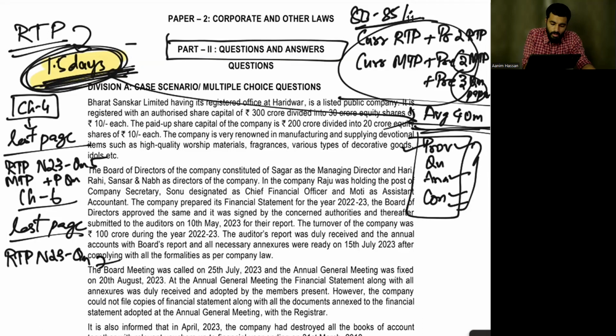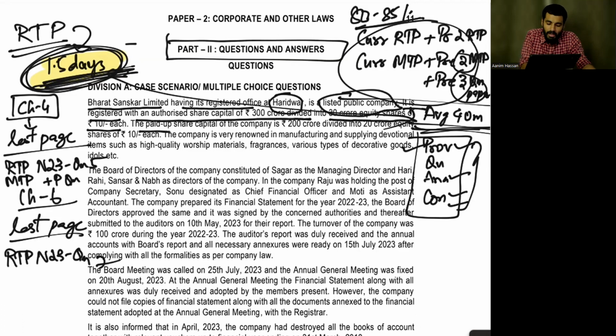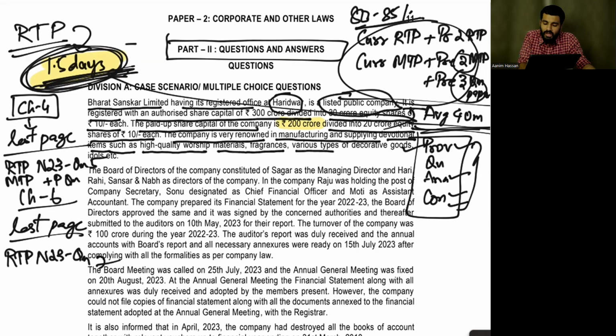Now let's start the article. Bharat Sanchar Limited, having its registered office at Haridwar, is a listed public company. It is registered with an authorized share capital of 300 crores divided into 30 crore equity shares of 10 each. Paid up share capital of the company is 200 crores divided into 20 crore equity shares of 10 each. The company is very renowned in manufacturing and supplying devotional items such as high quality worship materials, fragrances, various types of decorative goods, idols, etc.